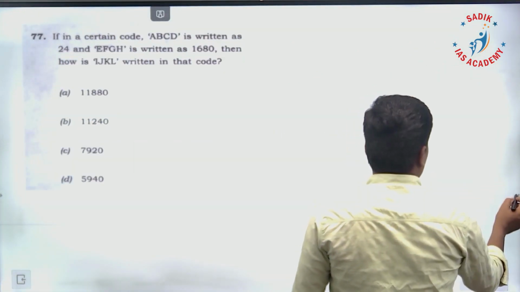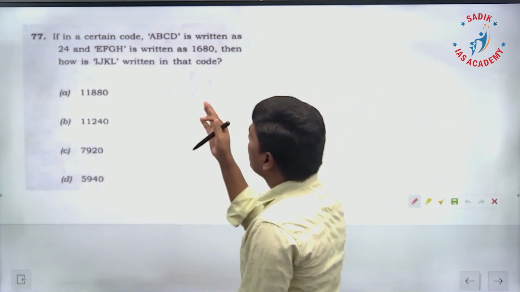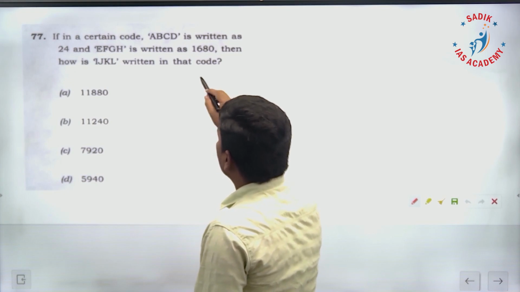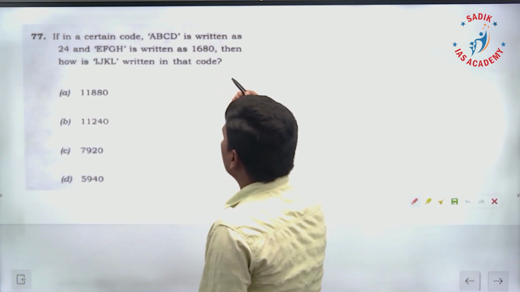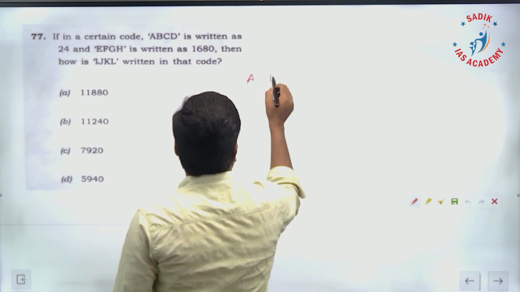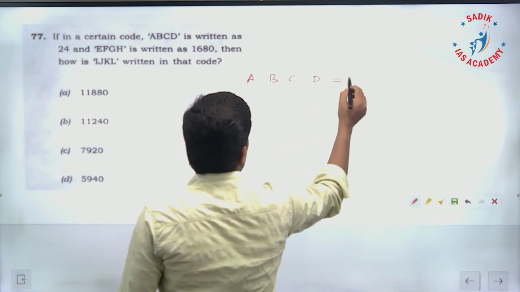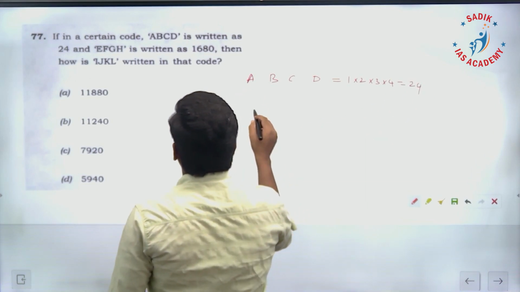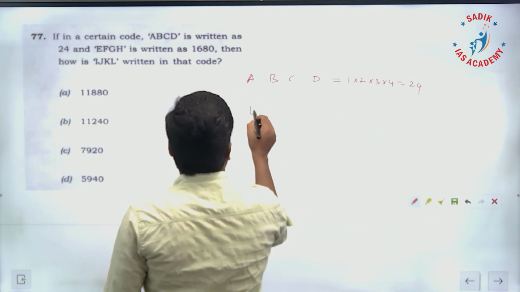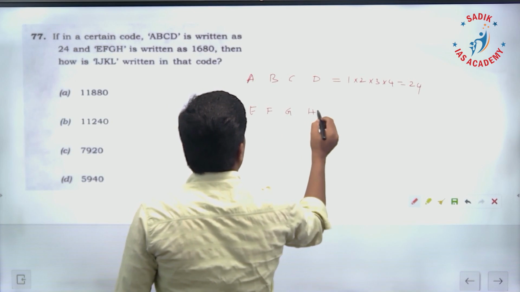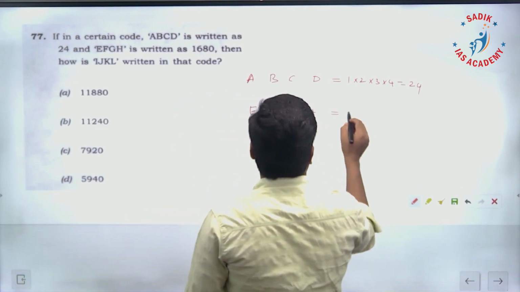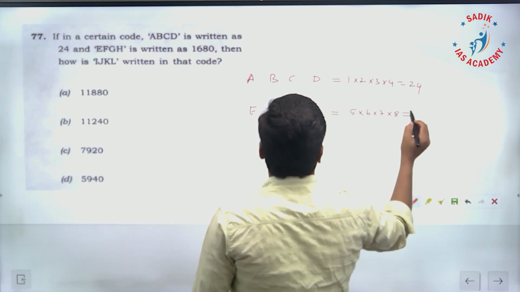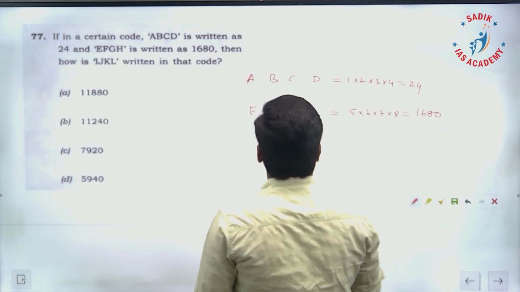Next one, 77. In a certain code, ABCD is written as 24, EFGH is written as 1680. It is very simple. A, B, C, D, the position values 1 into 2 into 3 into 4, this is 24. Similarly, EFGH, this is going to be 5 into 6 into 7 into 8. So, 1680.